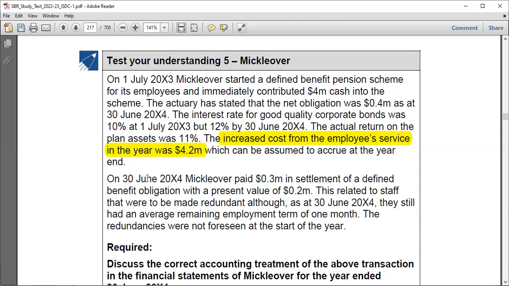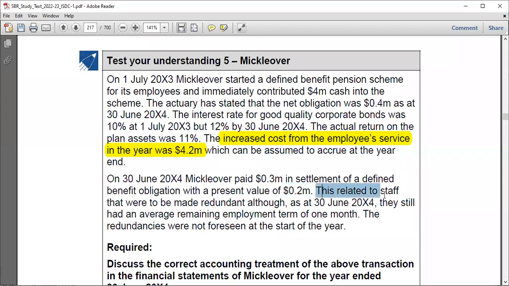Again, on 30 June 2024, the end of the year, Makeover paid 0.3 million in settlement of the defined benefit obligation with the present value of 0.2. Now, do you see? We settled something. So you have to determine whether there is a gain or loss, right? You paid 0.3 million to settle an obligation of 0.2. So it means you paid more than what we are owing, right? And so we said that there should be a loss in settlement, 0.3 minus 0.2.